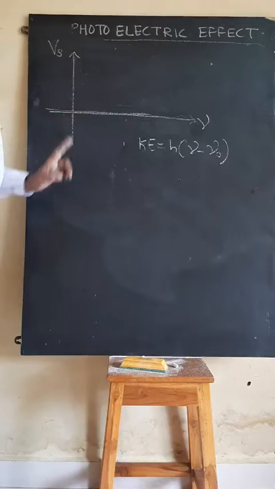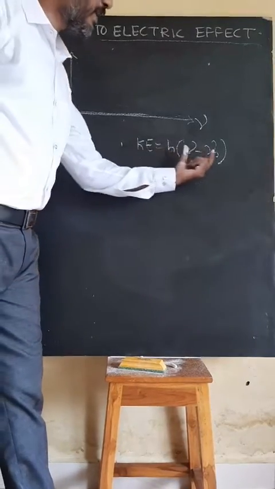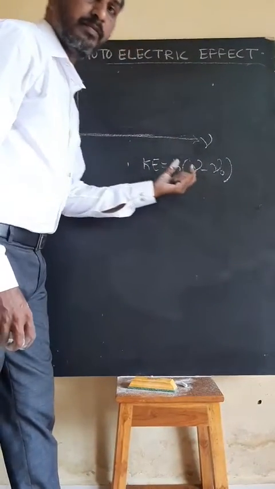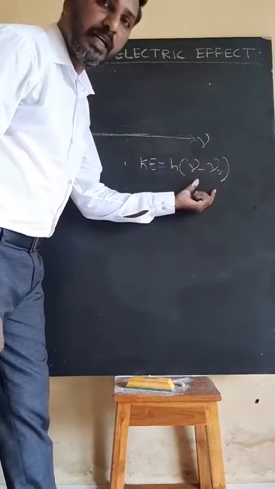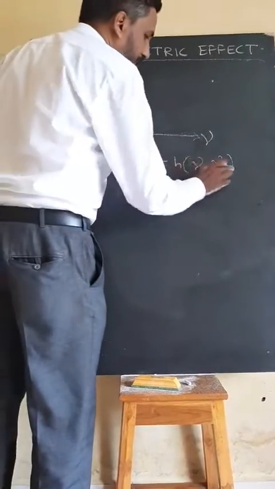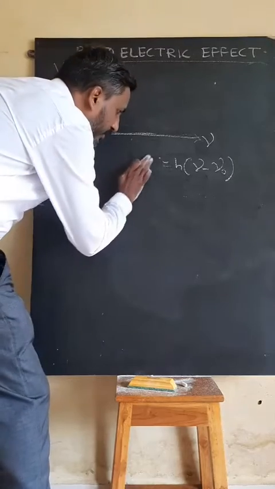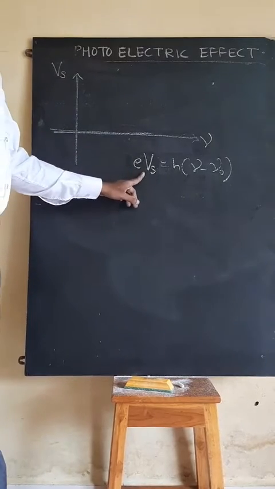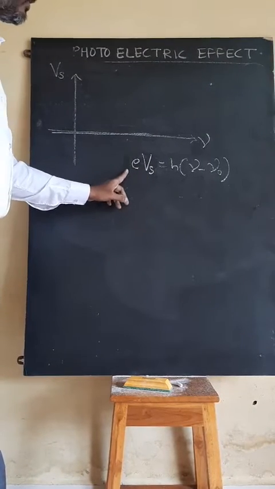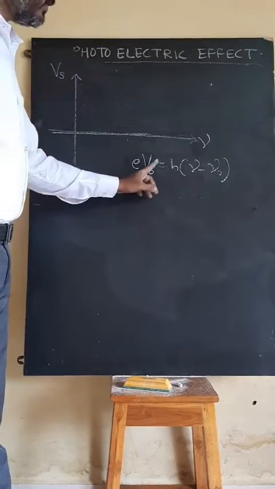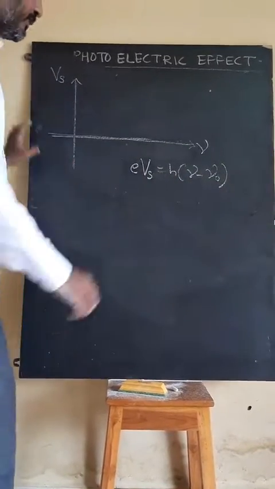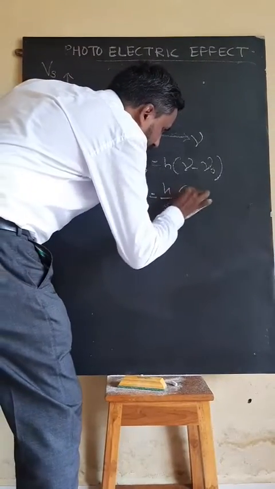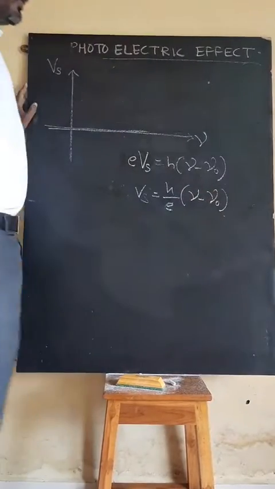This formula gives one most important theoretical question. Kinetic energy depends on the frequency. Kinetic energy is linearly proportional to the frequency. Kinetic energy is independent of intensity. Now K is given by h (nu minus nu 0). Everyone knows one more formula for kinetic energy, that is e into Vs. Vs is my stopping potential, the retarding potential for the photoelectrons, and e is the charge on the electron. e Vs equals h (nu minus nu 0). Now what is my Vs? Vs equals h by e (nu minus nu 0).